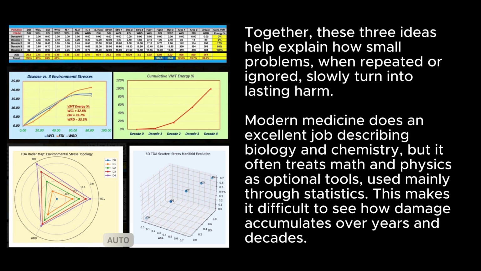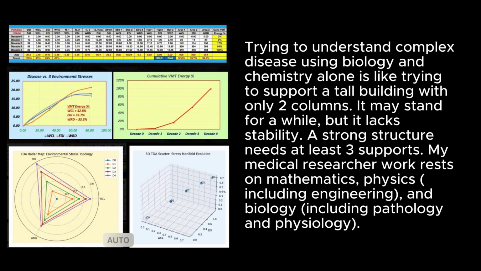Modern medicine does an excellent job describing biology and chemistry, but it often treats math and physics as optional tools, used mainly through statistics. This makes it difficult to see how damage accumulates over years and decades. Trying to understand complex disease using biology and chemistry alone is like trying to support a tall building with only 2 columns. It may stand for a while, but it lacks stability. A strong structure needs at least 3 supports.